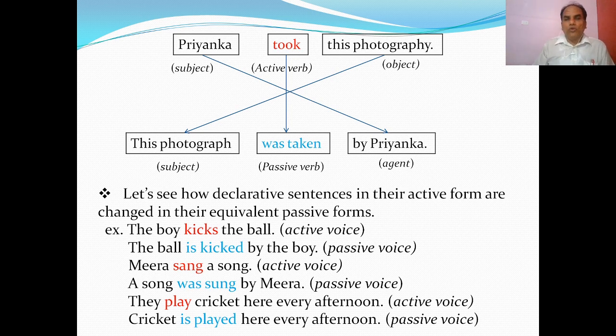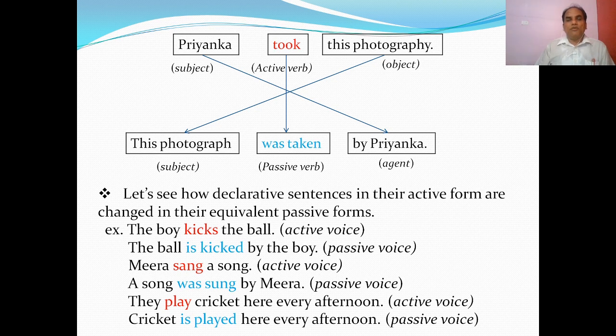Now the object of the active sentence, the receiver or the patient, "this photograph", is the subject here. And now there is a change of verb form from active to passive. "Took" is the active verb form and the passive verb form is "was taken". We have already learned that from the chart.